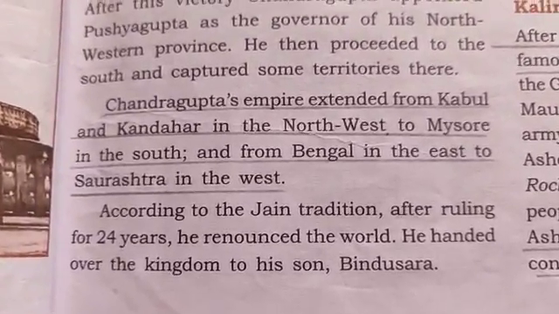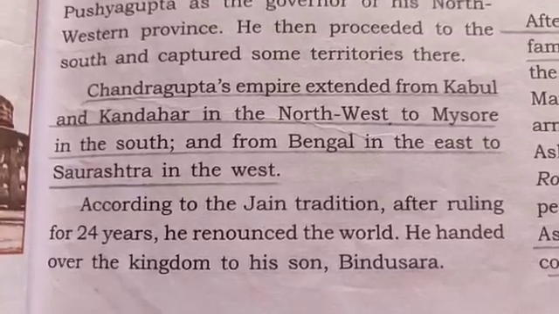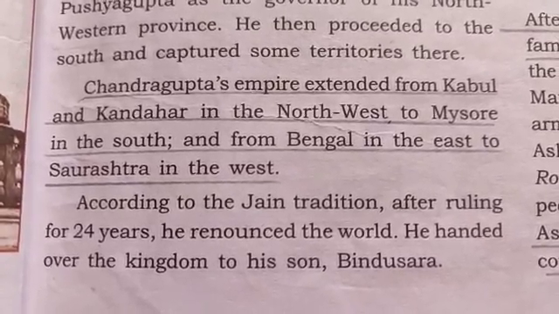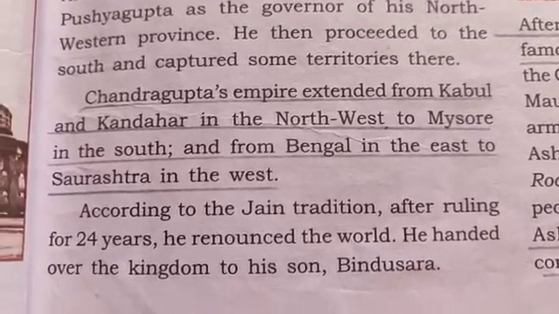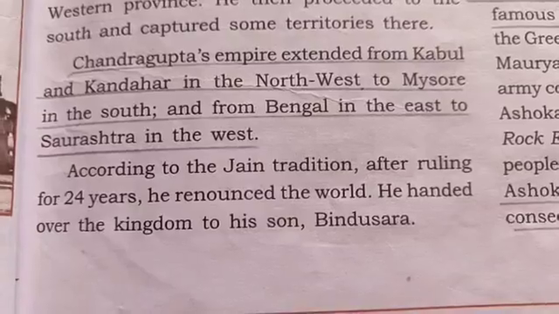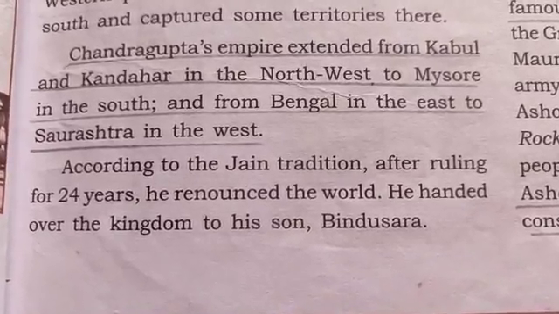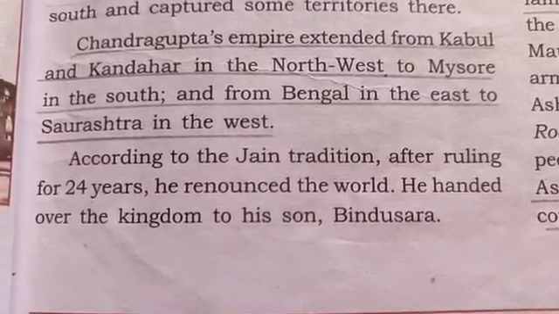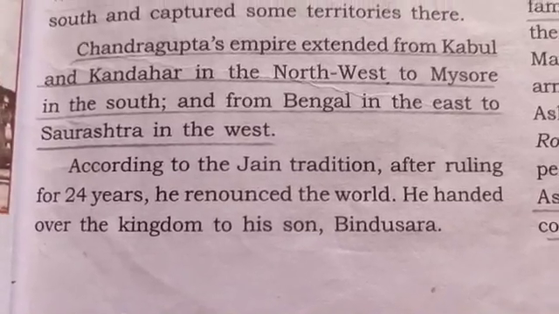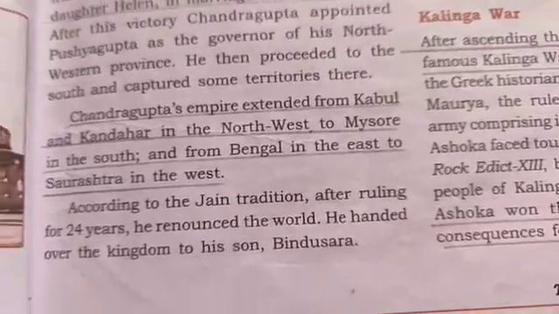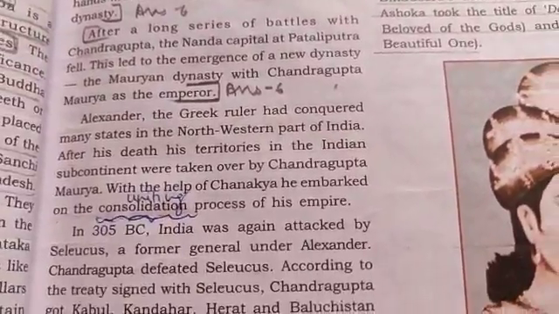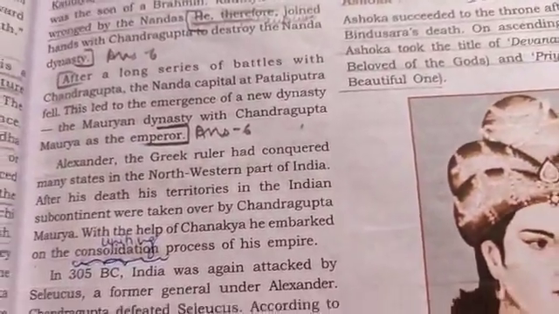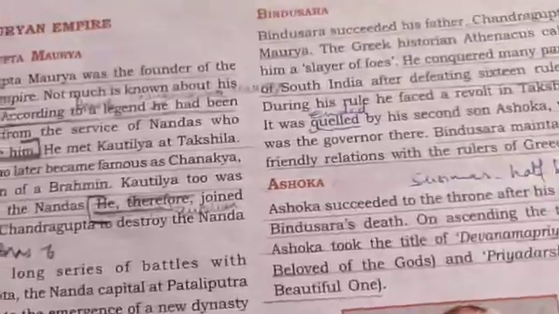Now, Chandragupta's empire extended from Kabul and Kandahar in the northwest to Mysore in the south, and from Bengal in the east to Saurashtra in the west. According to the Jain tradition, after ruling for 24 years, he renounced the world. He handed over the kingdom to his son Bindu. Now, Chandragupta Maurya was a Jain follower. Later on, when we see his descendant Ashok, he followed Buddhism.